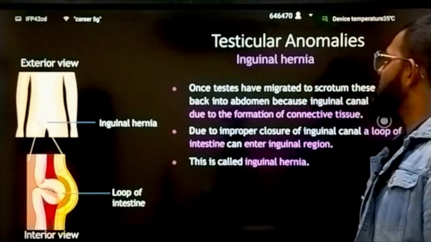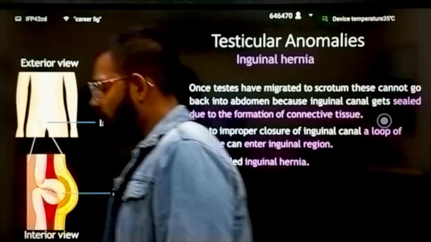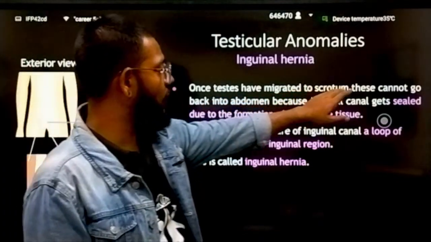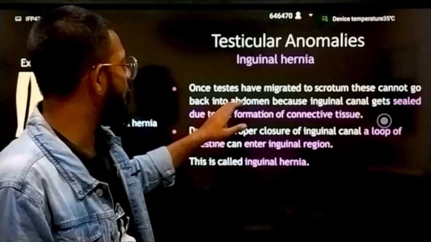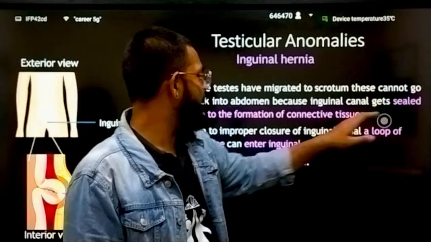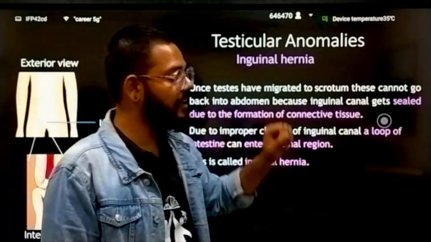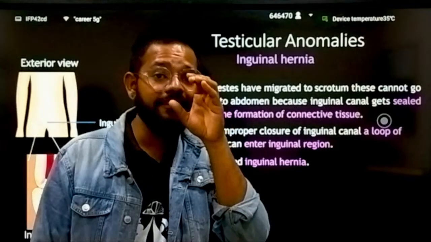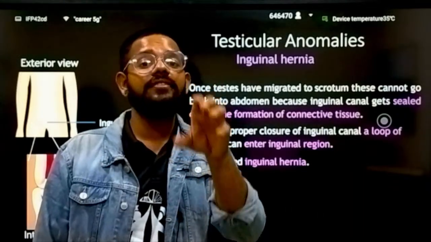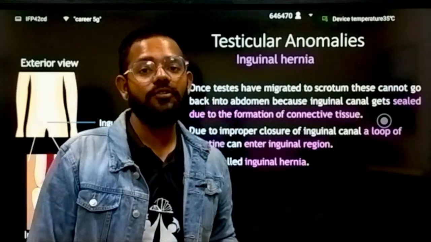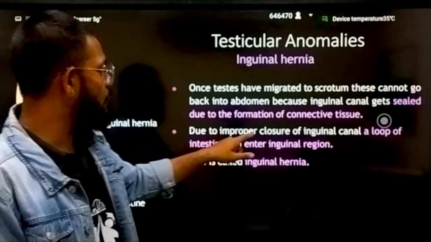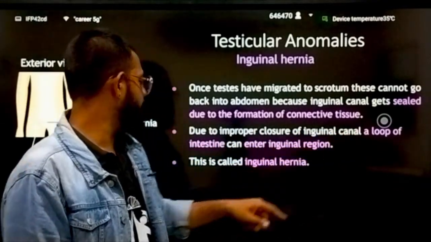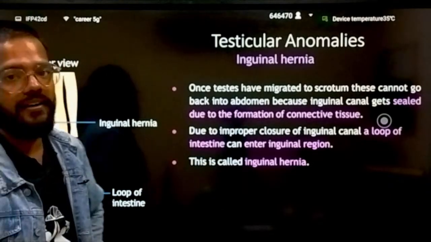Next, inguinal hernia. Once the testes have migrated to the scrotum, they cannot go back into the abdomen because the inguinal canal gets sealed due to the formation of connective tissue. But in some males, that connective tissue does not develop. Due to the improper closure of the inguinal canal, a loop of intestine can enter the inguinal region. This is called inguinal hernia.